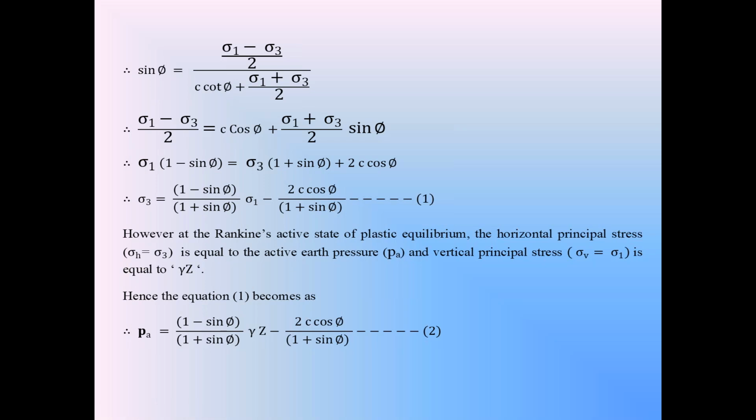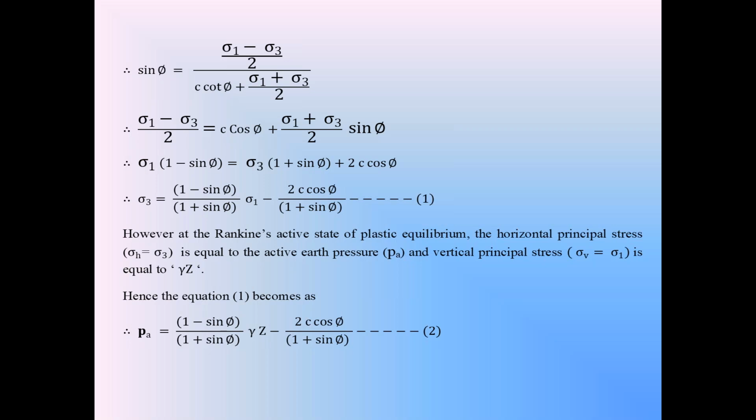That is the equation for the minor principal stress sigma 3. Sigma 3 is equal to 1 minus sin phi by 1 plus sin phi into sigma 1 minus 2c cos phi divided by 1 plus sin phi. That is equation 1. In that equation 1, sigma 3 is the minor principal stress in the backfill in active condition.